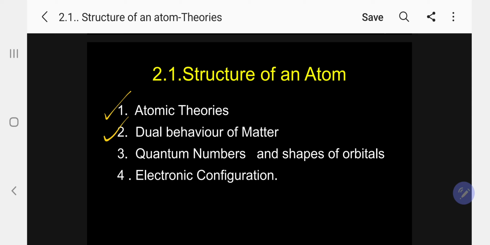Number 2, dual behavior of matter or dual character of matter. 3, quantum numbers and the shapes of orbitals. And 4, electronic configurations. These 4 subheadings I am going to discuss one by one. Please listen, my dear students.